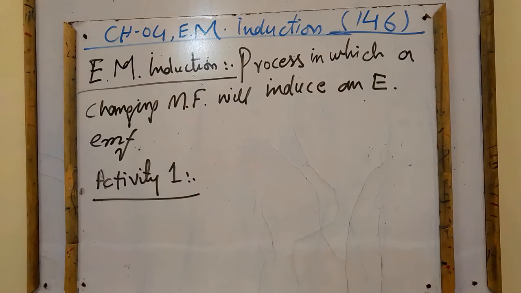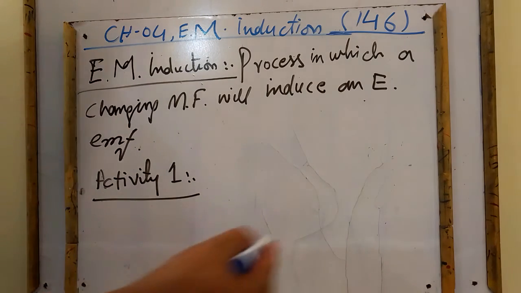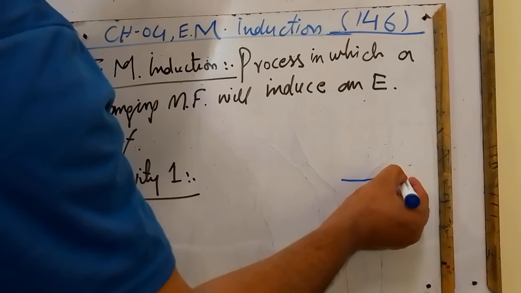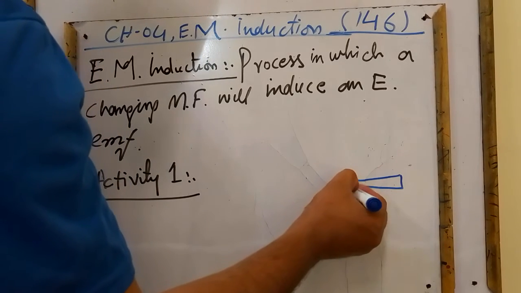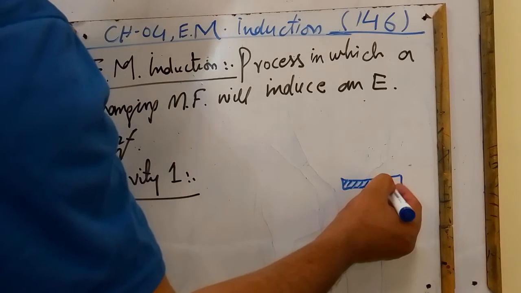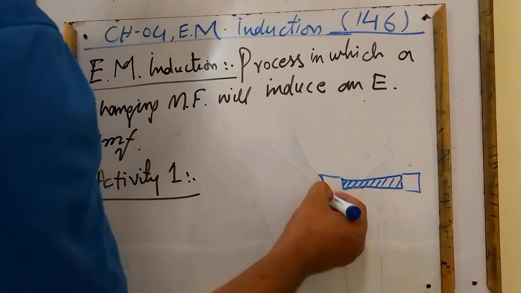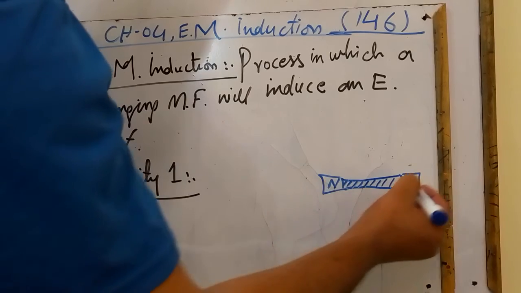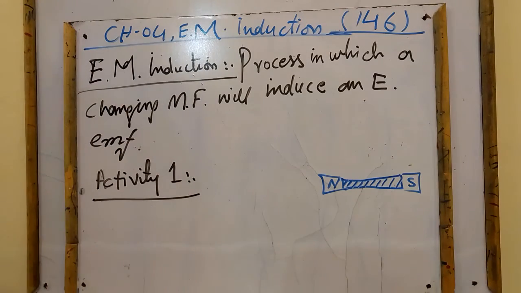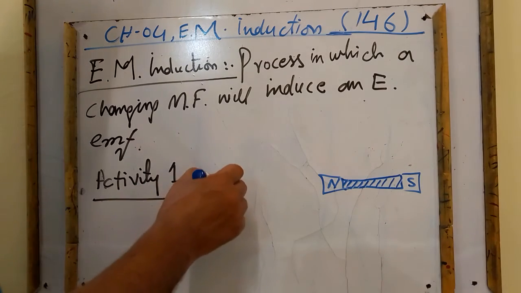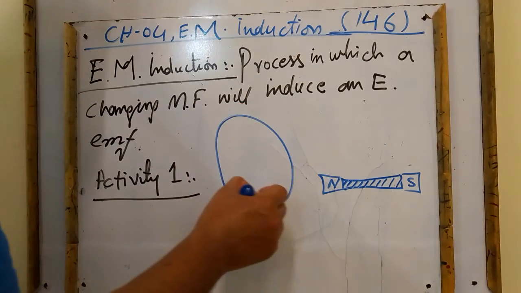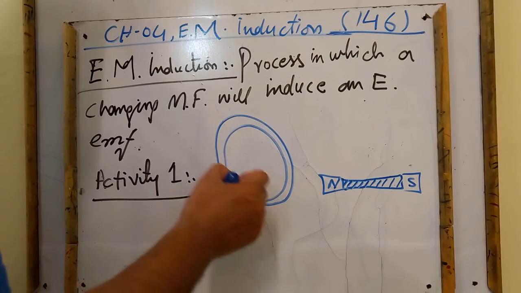we will take a bar magnet which can easily be available in physics lab. This is north side of the magnet, this is south side of the magnet. A closed coil which consists of so many loops.